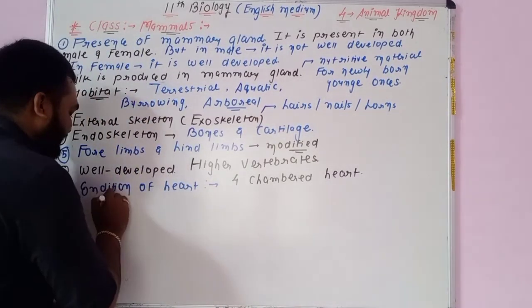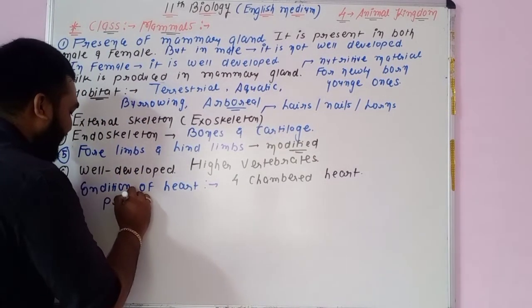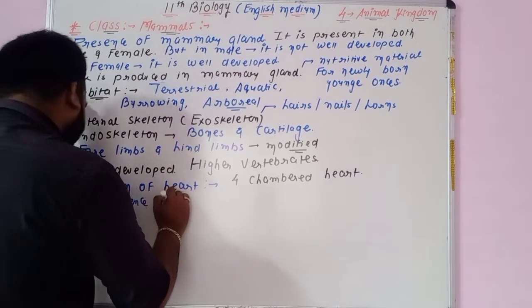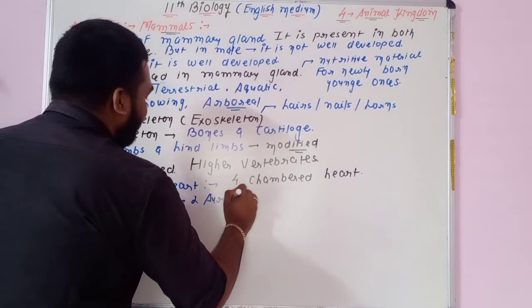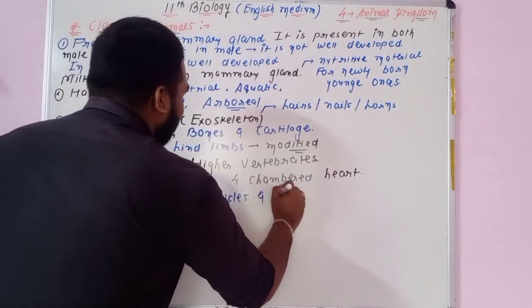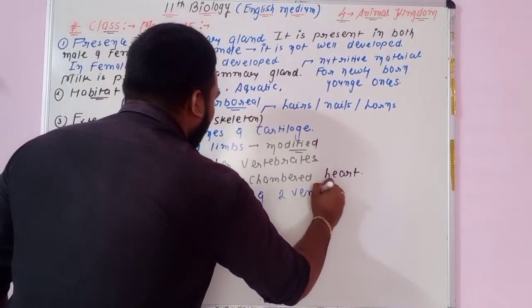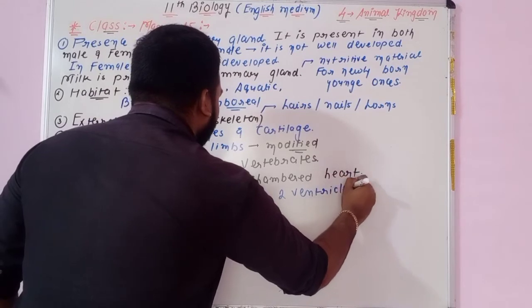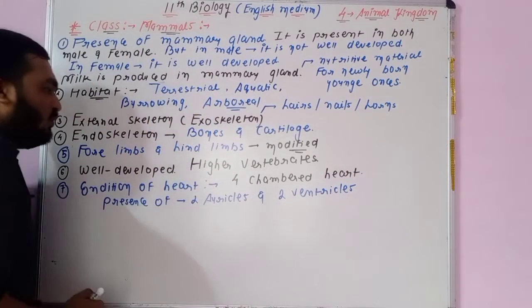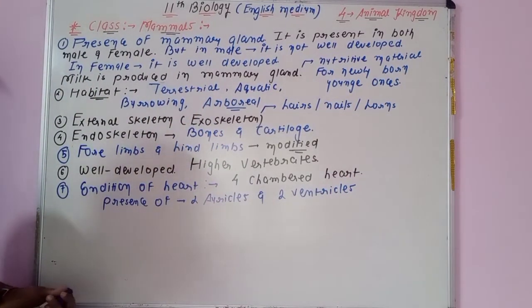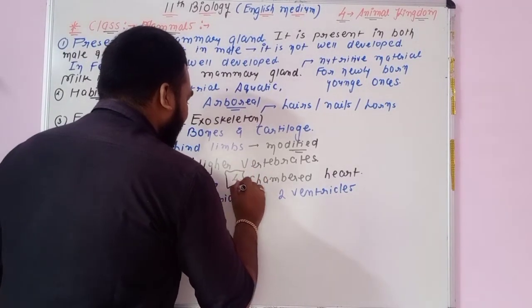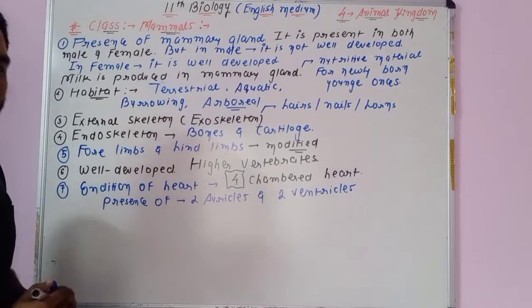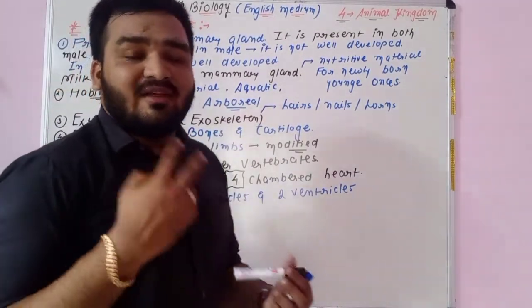It means that in the four-chambered heart, 2 auricles and 2 ventricles are present. You will remember mammals have a four-chambered heart. You know that in fishes a 2-chambered heart is there.